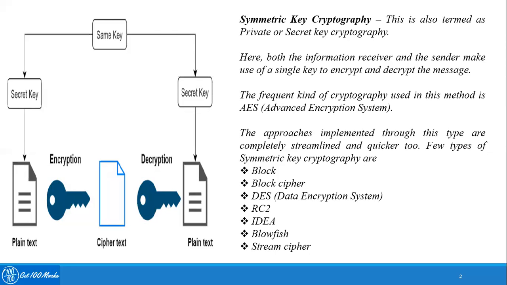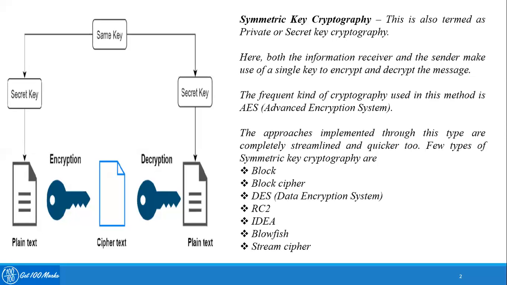Symmetric key cryptography. This is also termed as private or secret key cryptography. The key is kept secret with the two parties involved in the transaction. In this type of cryptography, both the information receiver and the sender make use of a single key to encrypt and decrypt the message. You can see from the diagram, for both encryption and decryption, the same key is used by both sender as well as the receiver. The frequent kind of cryptography used in this method is called Advanced Encryption Standard.